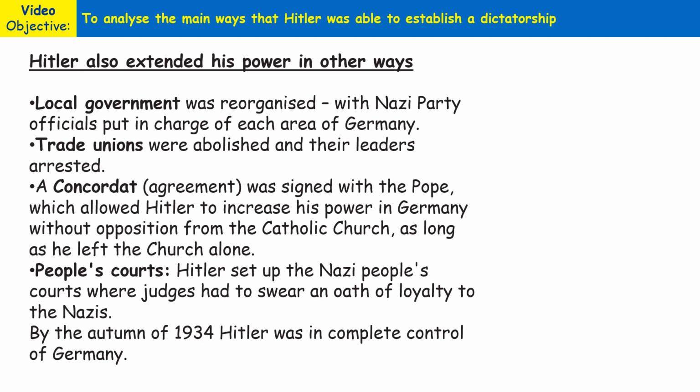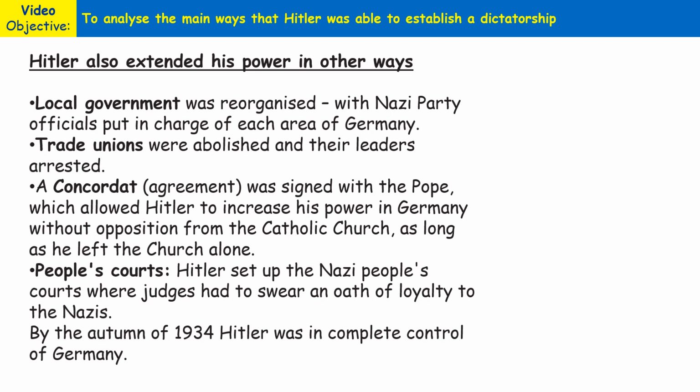So after the Night of the Long Knives, very soon after this, on the 19th of August 1934, President Hindenburg dies, the last obstacle to Hitler achieving absolute power. And almost immediately, Hitler combines the position of President and Chancellor together and calls this position the Führer. So Hitler is now not only President and not only Chancellor, he's also head of the army. He makes the army swear an oath of personal allegiance to him, not to Germany anymore.